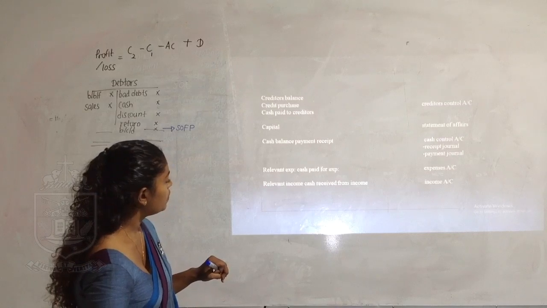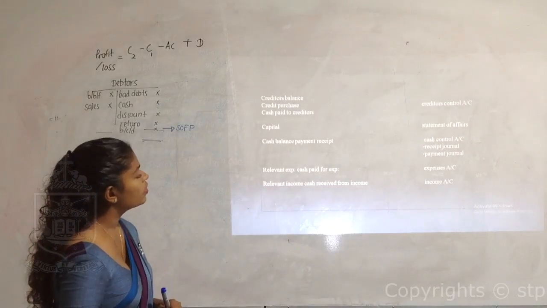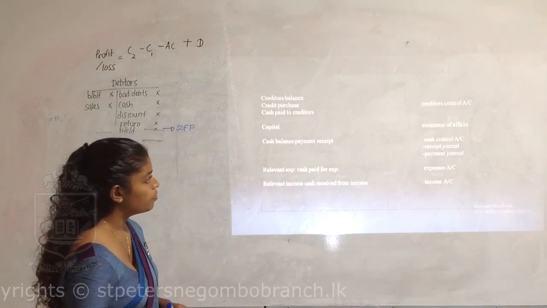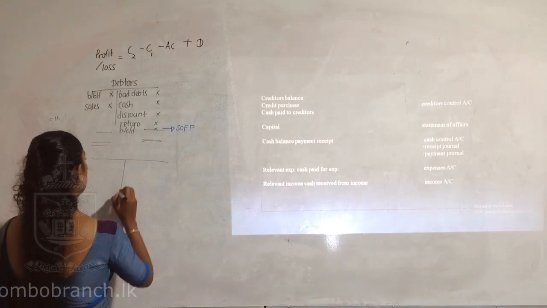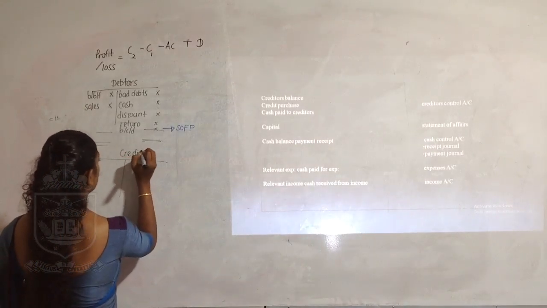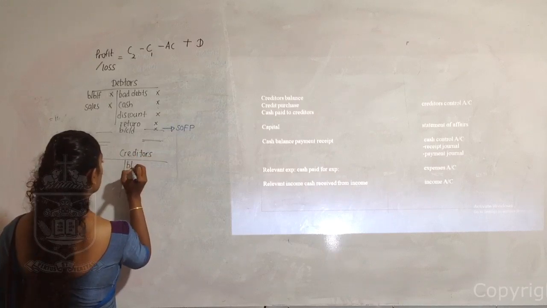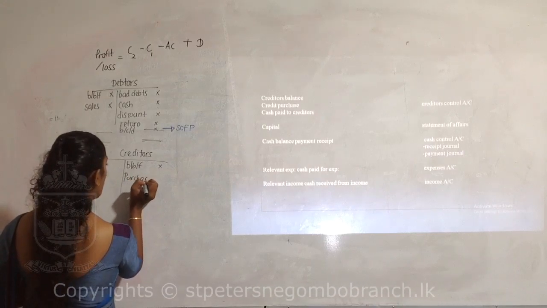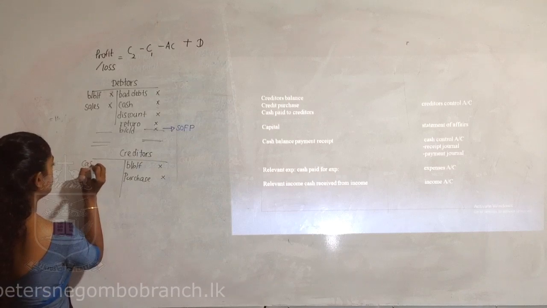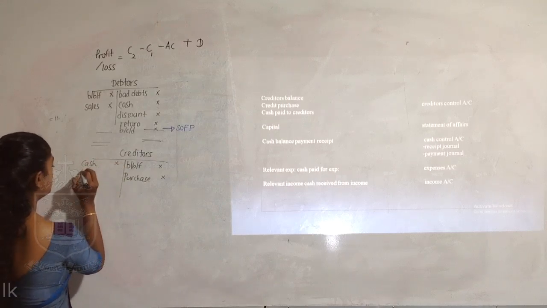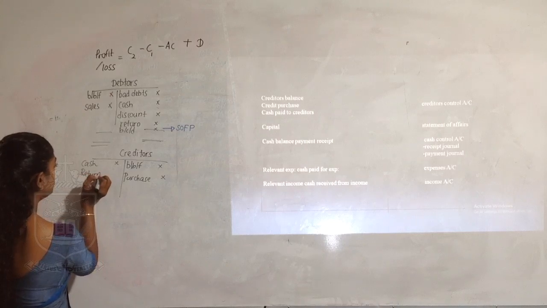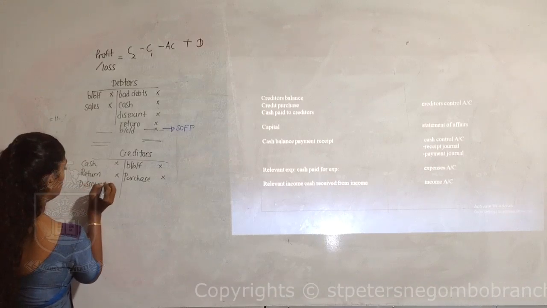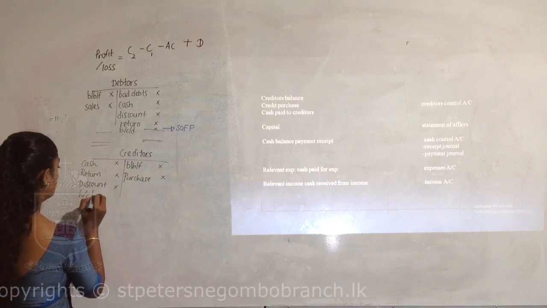Now let's see. If you are given the creditors balance, credit purchases, and cash paid to creditors, you can prepare the creditors control account. Example, creditors. They have the balance brought forward usually in the credit side, purchase, cash in the debit side, return in the debit side, discount received from creditors in the debit side, and balance carried down.